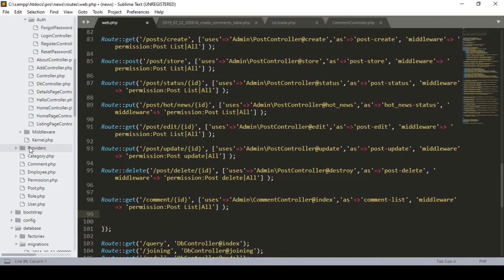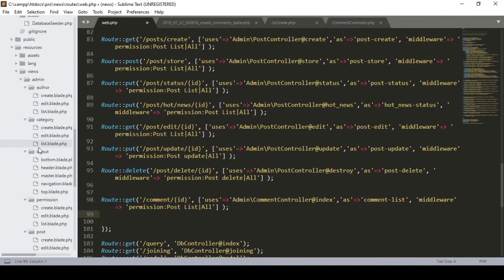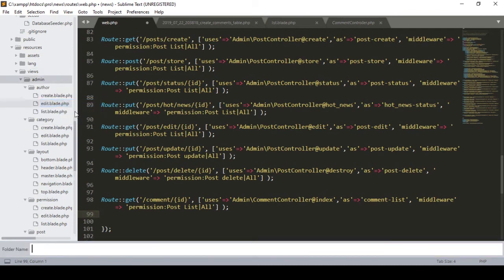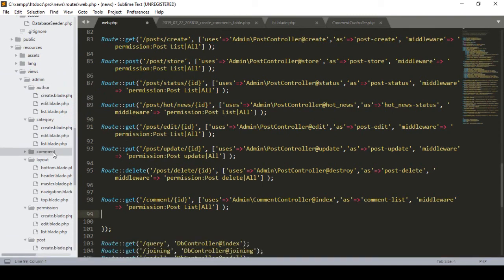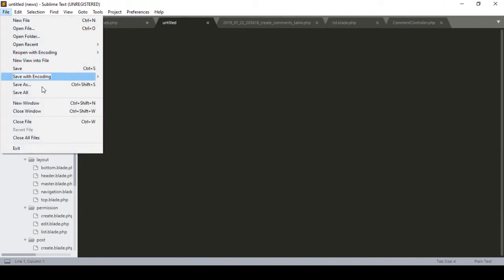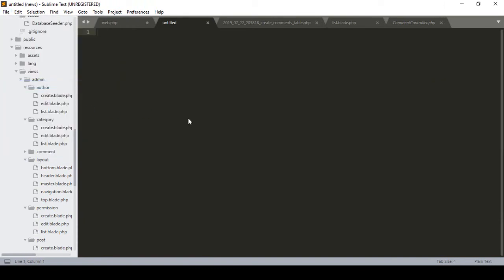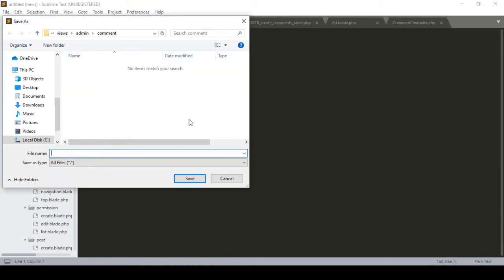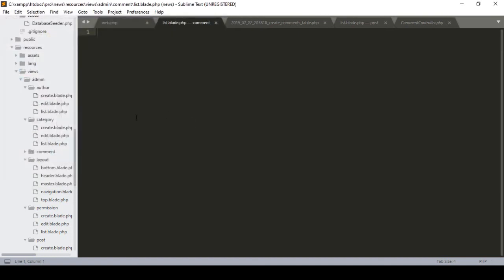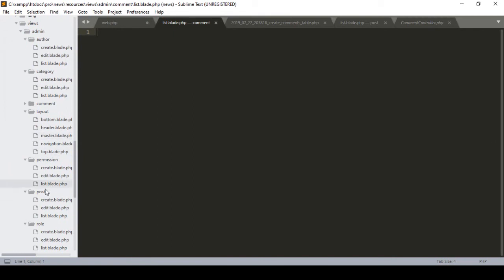For doing this, if you go to that position, that is our admin view, into the admin I first of all create a folder and name it comment. Okay, I create a folder as comment, and into the comment folder I want to create a list page. Now I click on save as, and I name it list.blade.php.